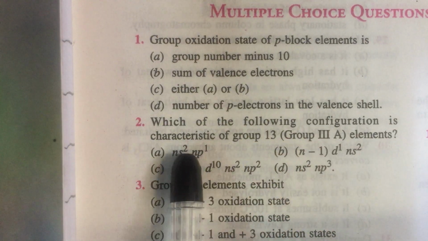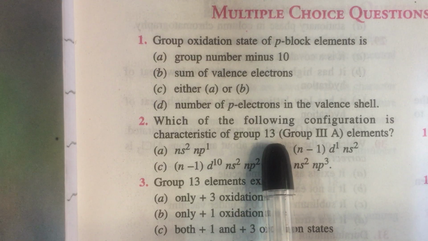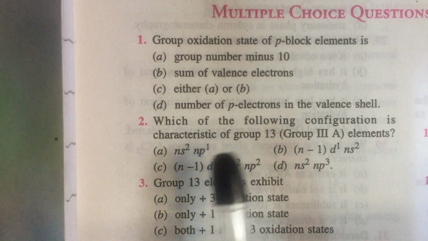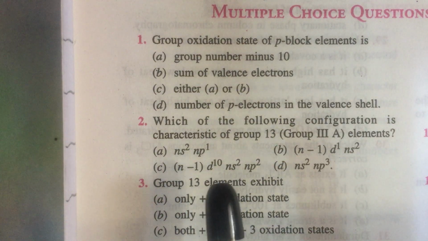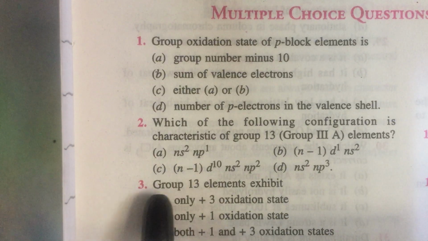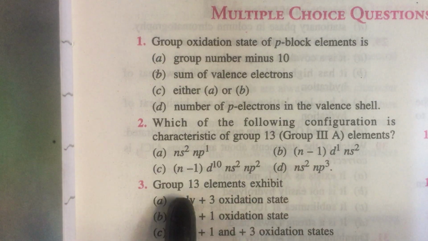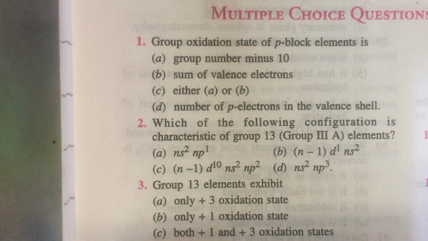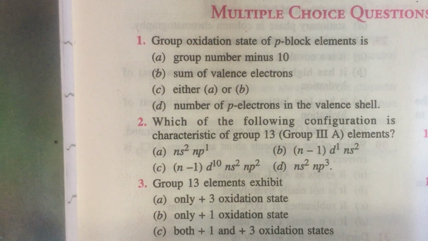Which of the following configurations is characteristic of group 13? Group 13 elements have configuration like either ns2 np1 in case of boron and aluminum. For others, it is (n-1)d10 ns2 np1, like gallium, indium, thallium. So the best possible option is A. C is wrong because it is not ns2 np2. Group 13 elements can show plus 3 state, plus 1 state, and also magnesium can show minus 3 oxidation state